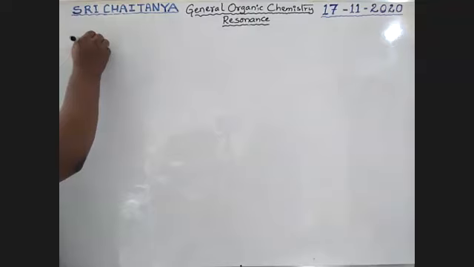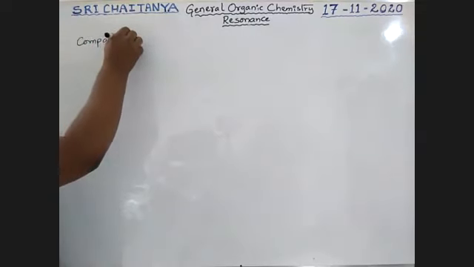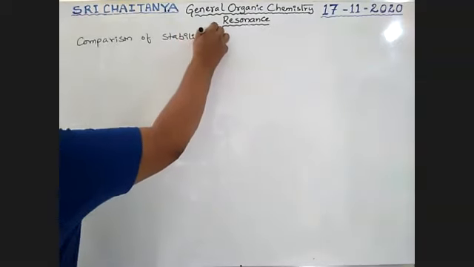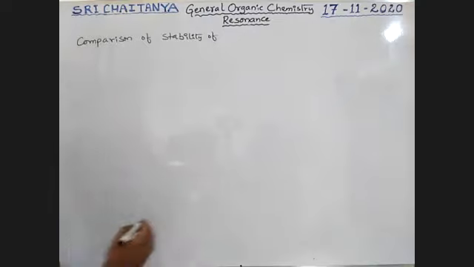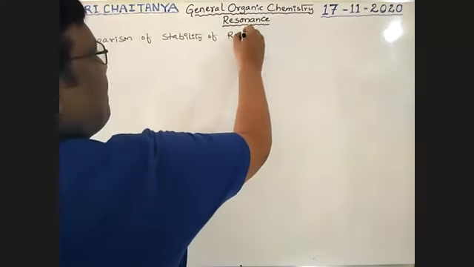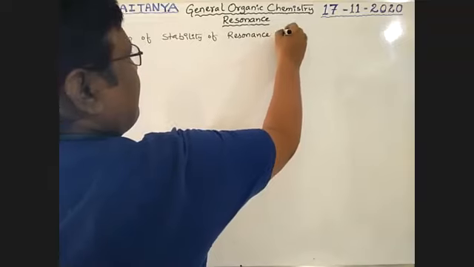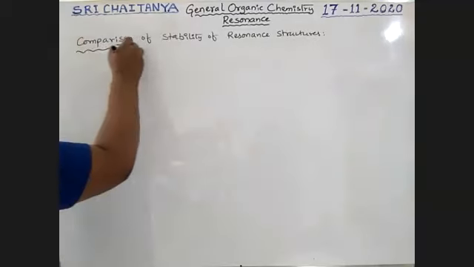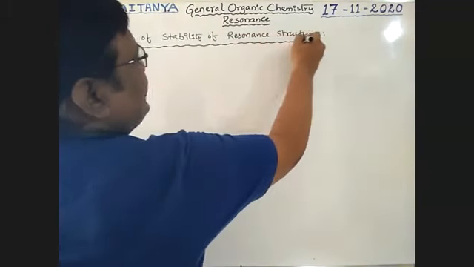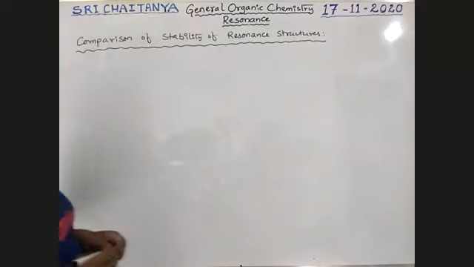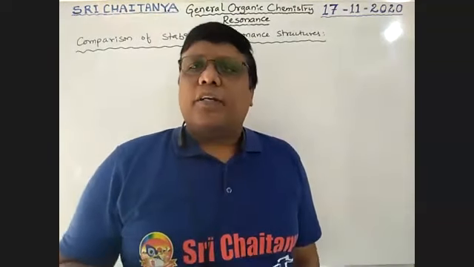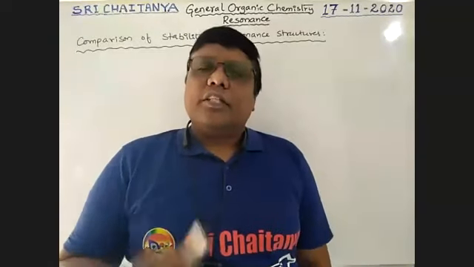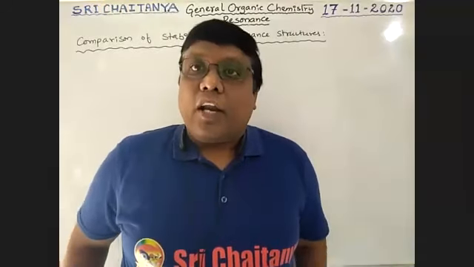Which resonance structure is more stable than others? Very important, boys. How to identify and recognize the stability of these resonance molecules, the canonical structures.